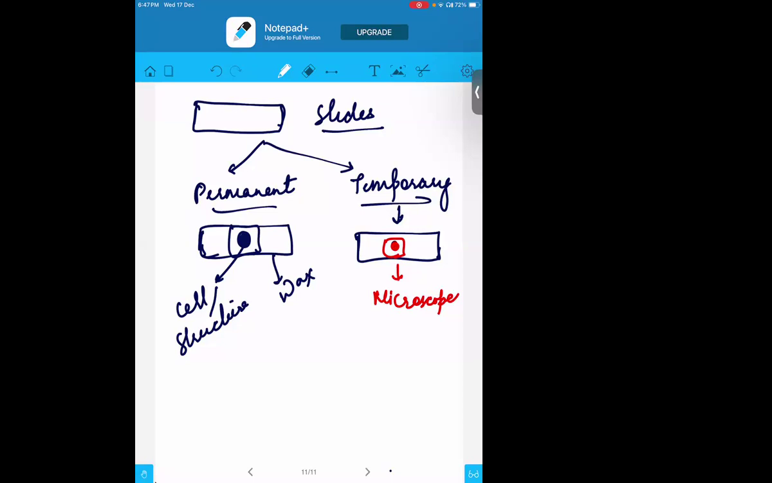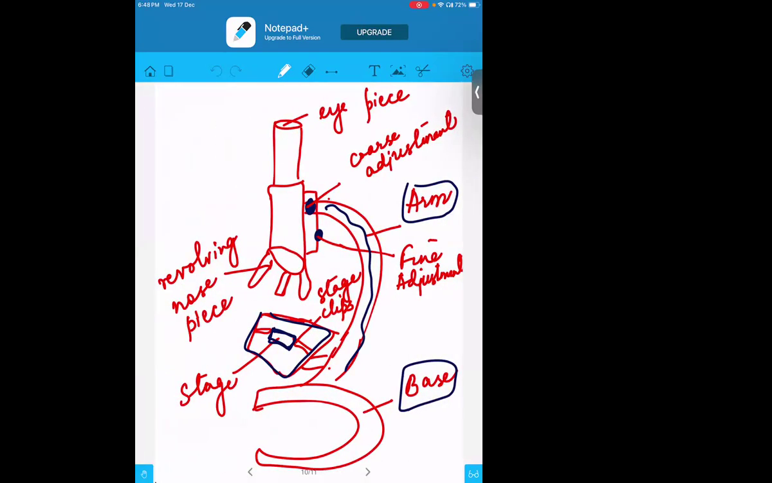Now, the temporary one we can wash immediately after the use. The permanent one you can wash too, but nothing will happen. Nothing will go off from it. So you can wash it again, and you can keep it back to the place from wherever you have taken it. So that is what the slide is.